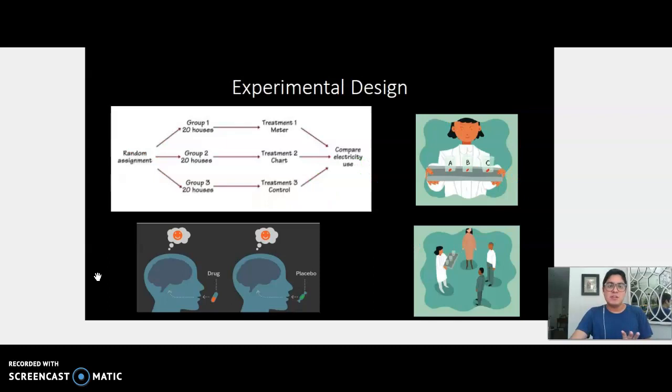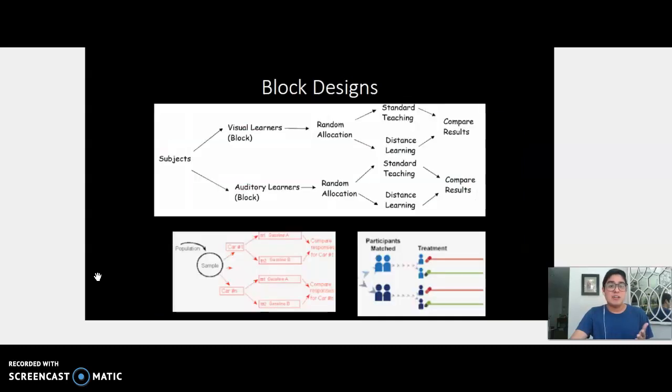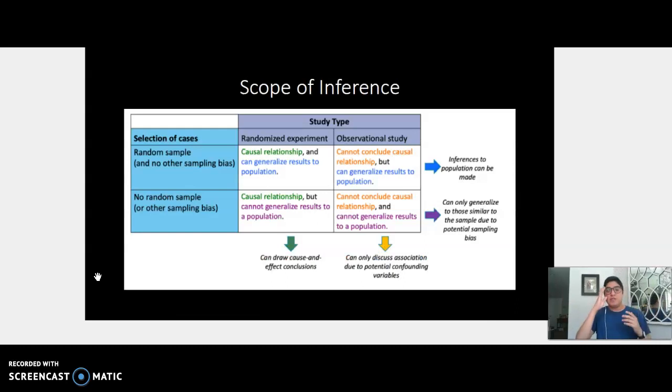Then we started talking experiments, specifically completely randomized designs, the placebo effect, single and double blind studies. We also talked about the matched pairs design and randomized block designs. And then lastly, the scope of inference.